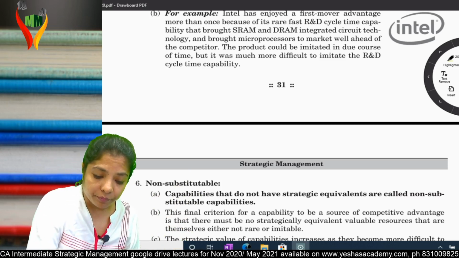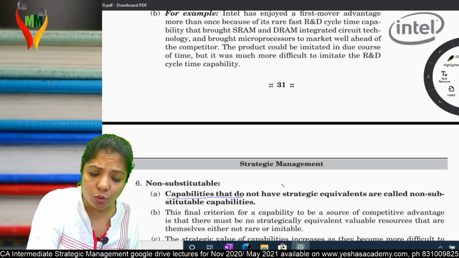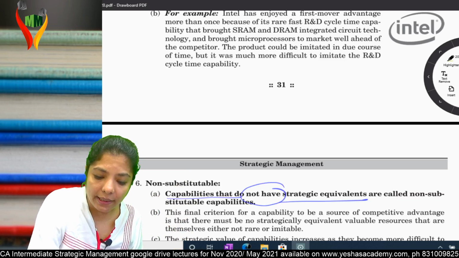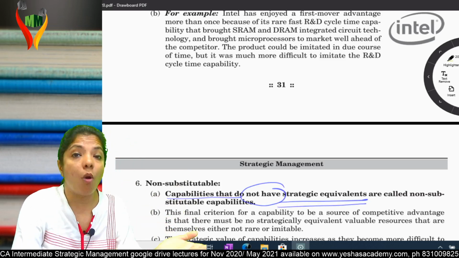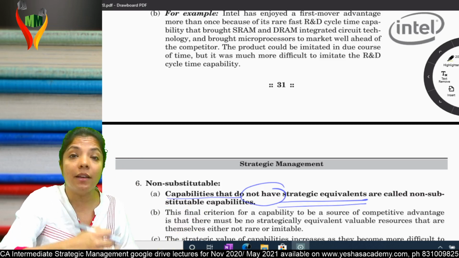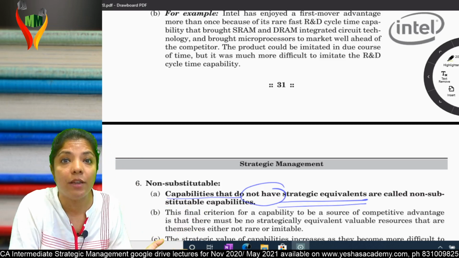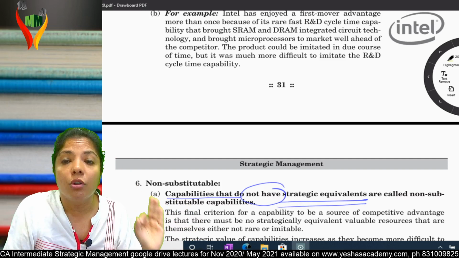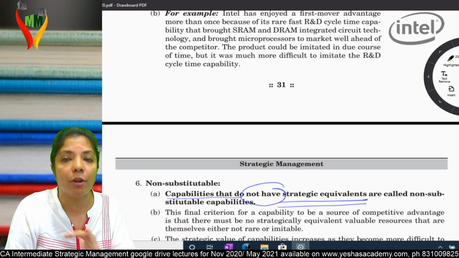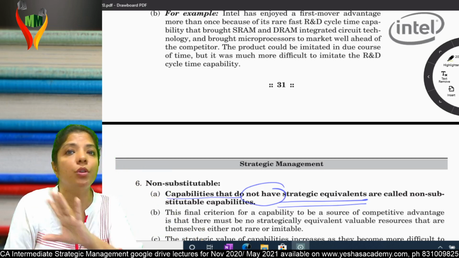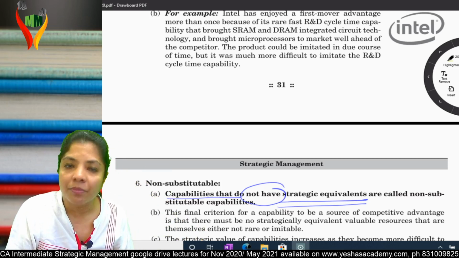See, capabilities that do not have strategic equivalence, nothing in the market is available equivalent to you. That means you are non-substitutable. People have to come to you only because there is nothing equal to you in the market.